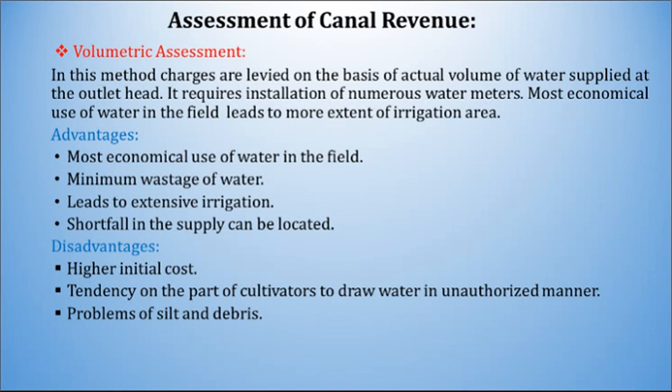However, this method has several disadvantages also, like higher initial cost, and a tendency on the part of cultivators to draw water in an unauthorized manner to avoid the charges. Problems of silt and debris occur in this particular type of assessment.